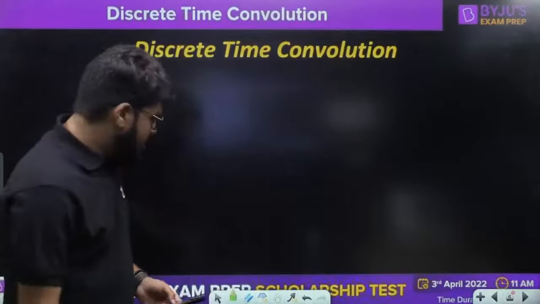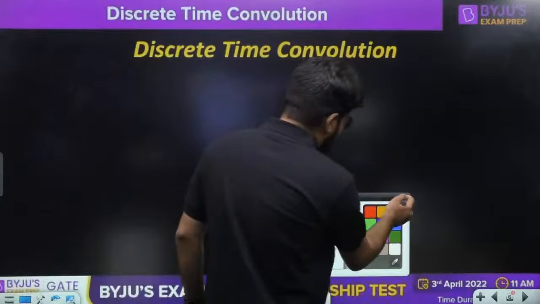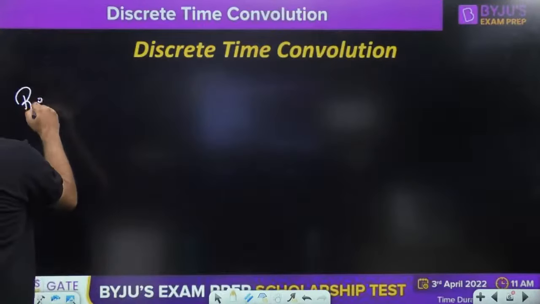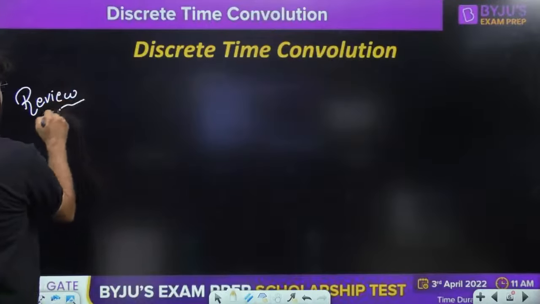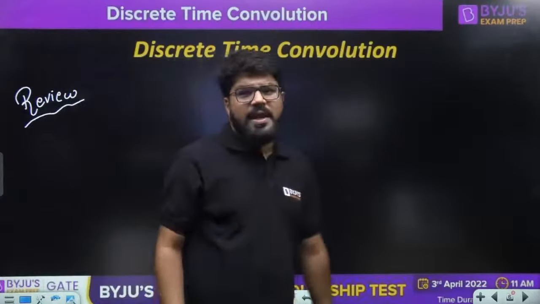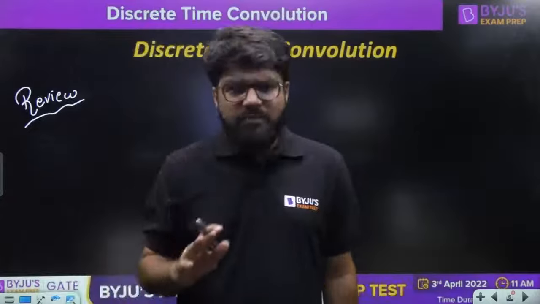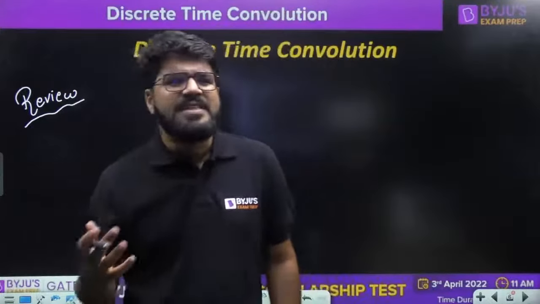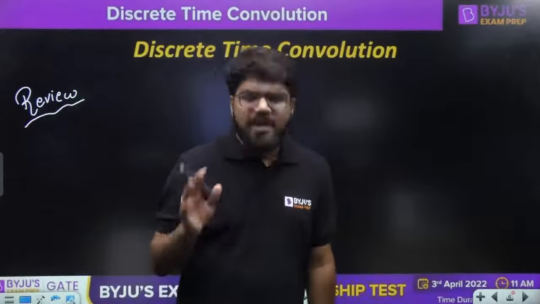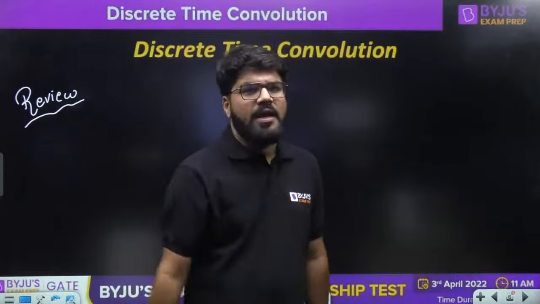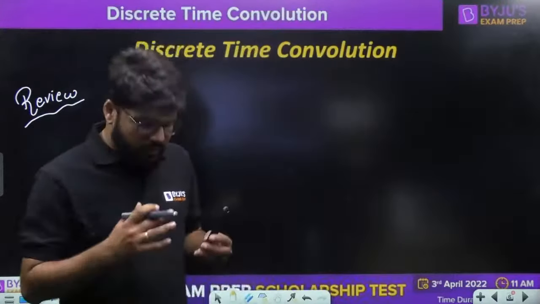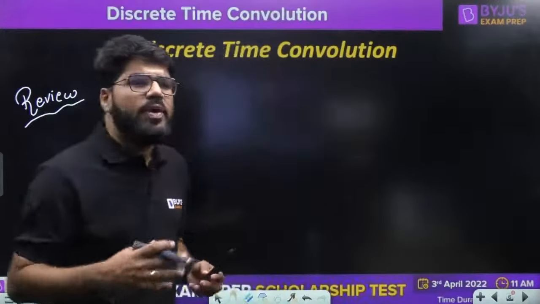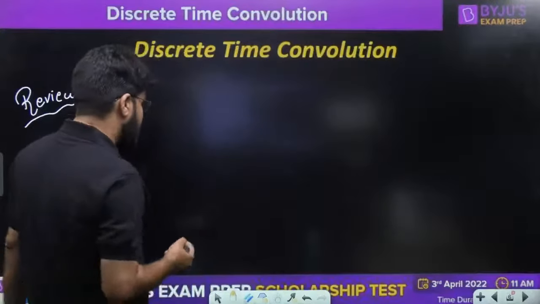Now let's come to solving our problem. Let us have a quick review of what the final convolution formula is. Let me tell you what convolution is, why we need it, how it was developed, what the role of the LTI system is there, and what the final formulation is. We did all that in the last class. We'll start with that formula, and now we'll talk about the methods of solving discrete time convolution, and as I told you, one more class for question practice regarding it.